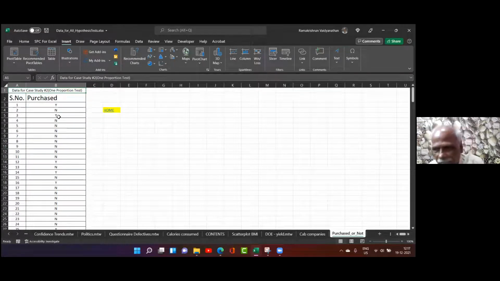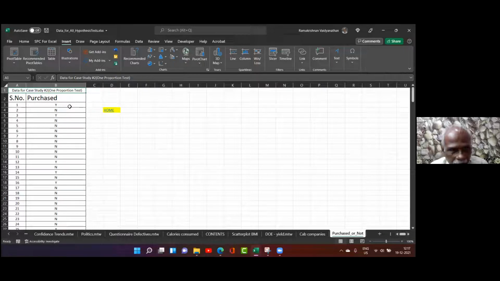So this is the first data. Third problem. This is the data. I have made an advertisement, no? Then I am checking whether they have purchased or not, whether they purchase or they don't purchase. See the difference between the previous one and this one.